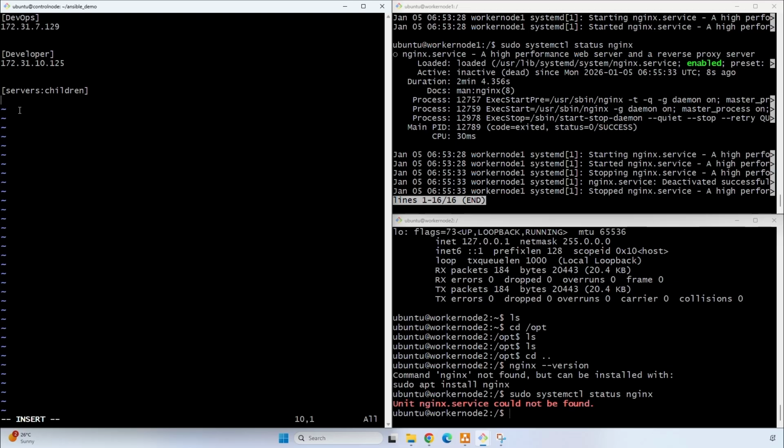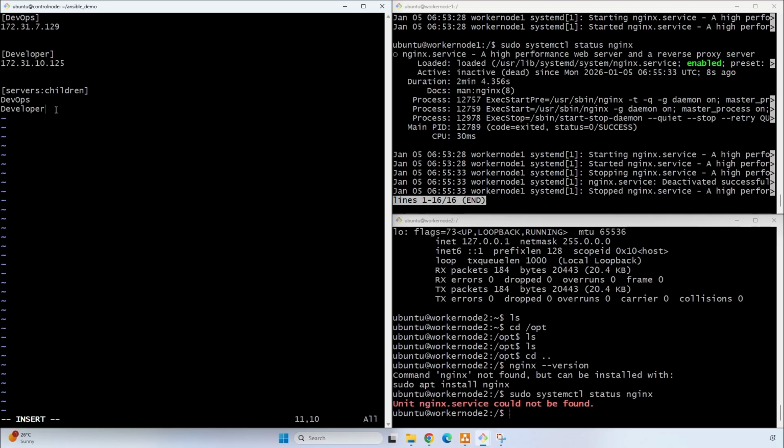So we have to provide this group's name here. So why are we grouping these two groups into one? Because if we want to perform similar tasks in both groups, we can use the servers name, and if you want to deal with any particular server inside the different groups, we can only focus on the particular groups.